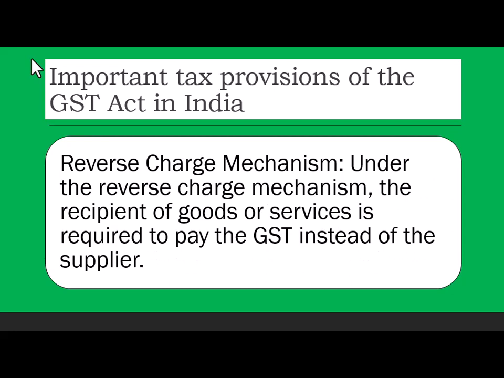So then there was a provision which is called the reverse charge mechanism. Okay, under the reverse charge mechanism, the recipient of goods or services is required to pay GST instead of the supplier. Of course, this is limited to just a few people. For example, advocates who are not registered. It is only applicable to unregistered people.